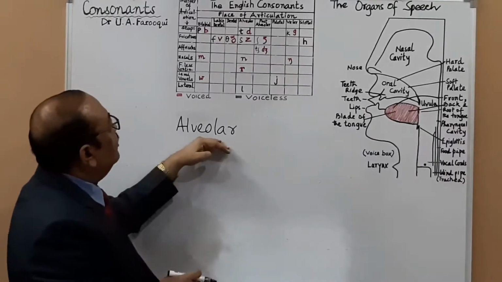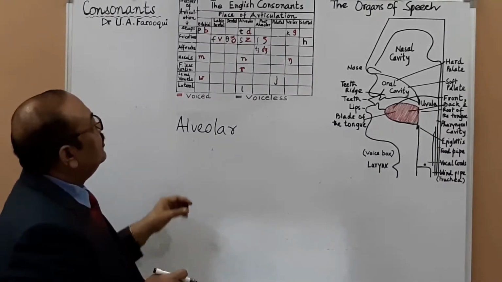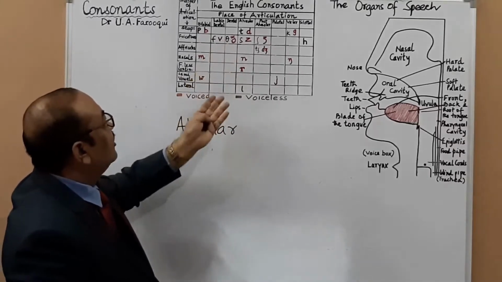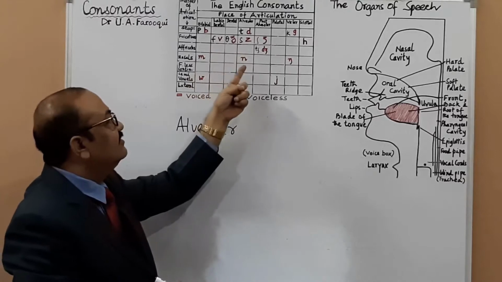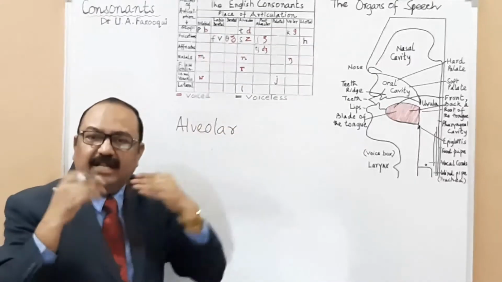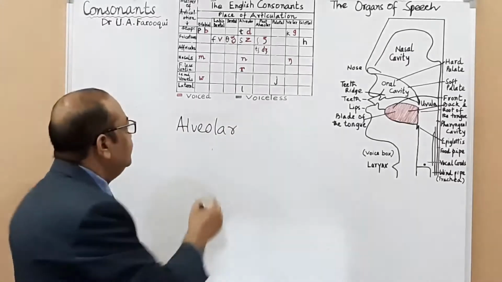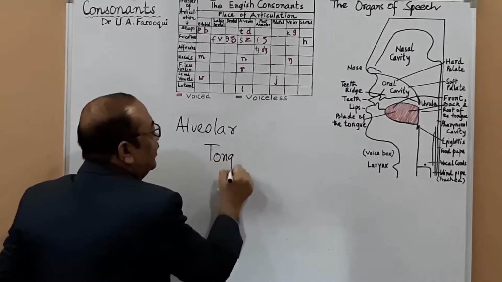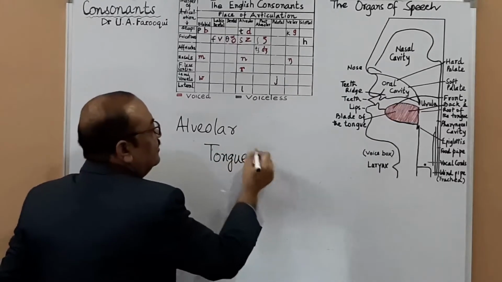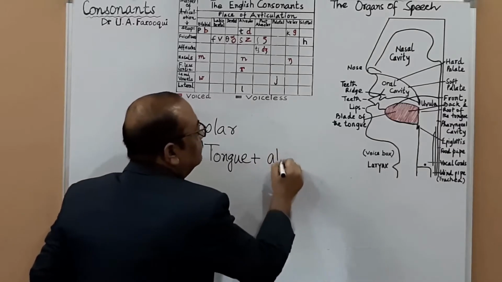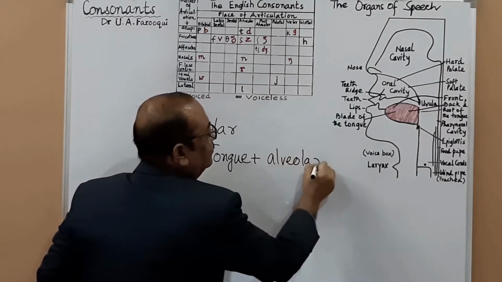So what are the alveolar sounds? There are so many alveolar sounds: ta, da, sa, za, na, ra, and la. Alveolar is tongue plus alveolar ridge. The two articulators that you have here are the tongue and the alveolar ridge.